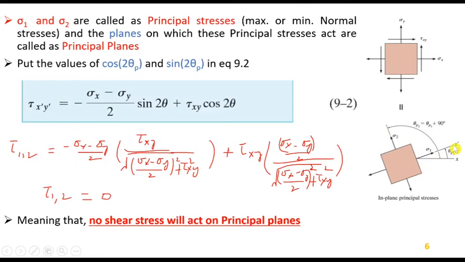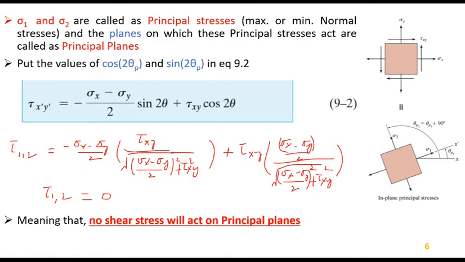So this x′ will be the plane for principal stress, and the value of stress will be σ1, the principal stress, and this will be σ2, the minimum normal stress, also called a principal stress. So σ1 and σ2 are in-plane principal stresses, and they are oriented at angles θp1 and θp2 from the x-axis respectively.